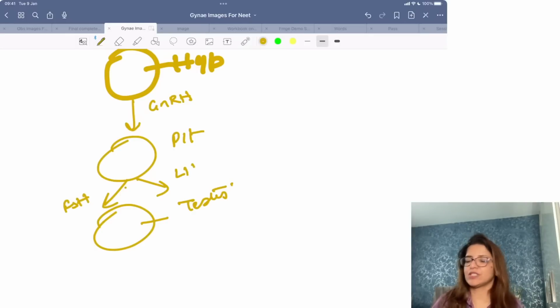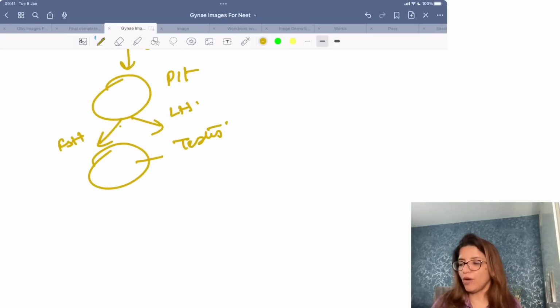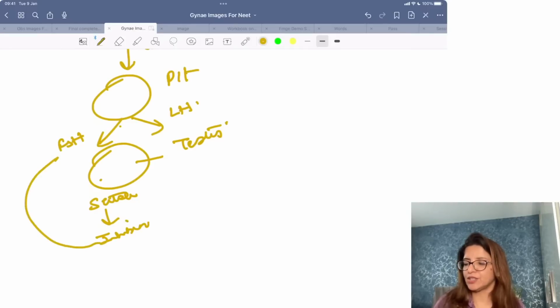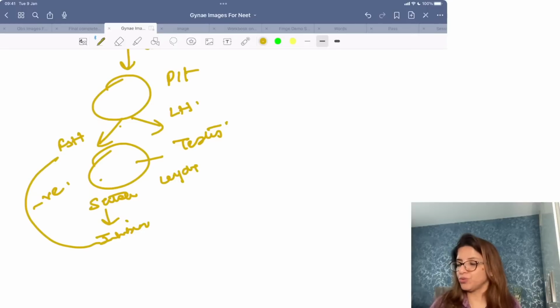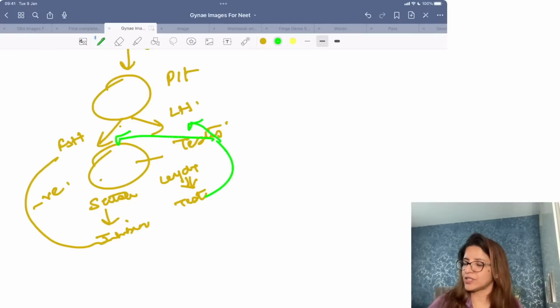Pituitary releases FSH and LH. From the testes, the Sertoli cells are going to produce inhibin. Inhibin has a negative feedback on FSH. Leydig cells produce testosterone. Testosterone has a negative feedback on LH and FSH and GnRH. So basically it has a negative effect on GnRH. So it decreases both LH and FSH.